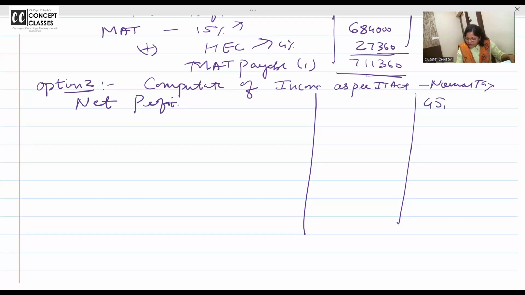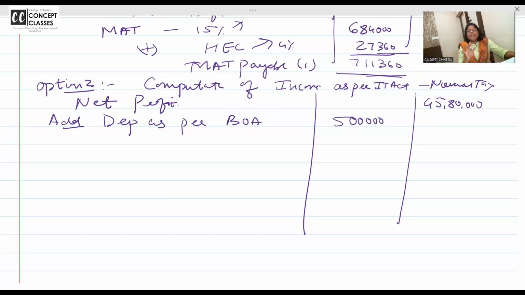Net profit 45 lakh 80,000. Add depreciation as per books of accounts, because as per income tax they have given. Please don't do unnecessary extra work. Depreciation as per books minus depreciation as per Act.